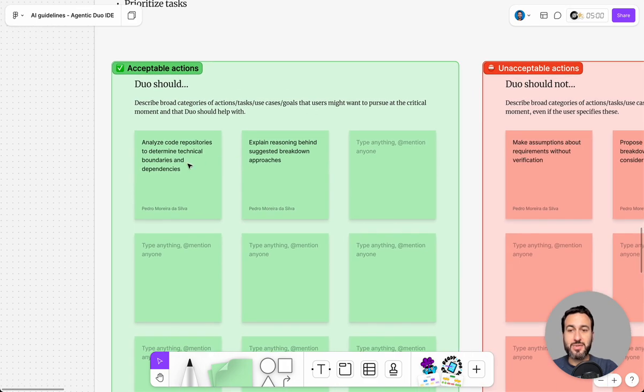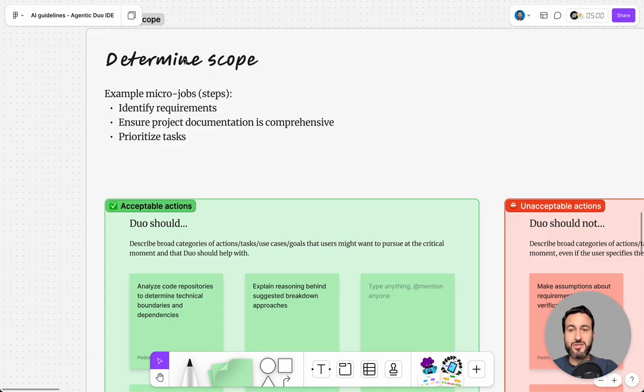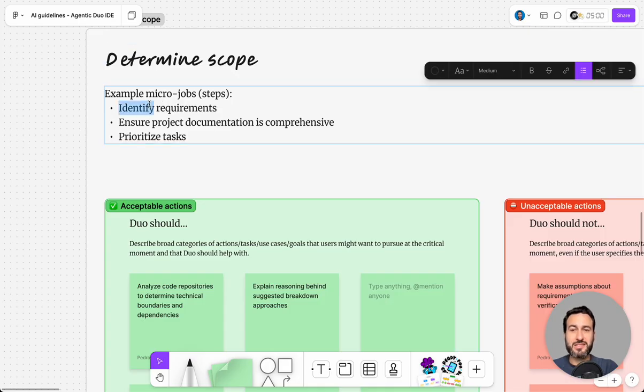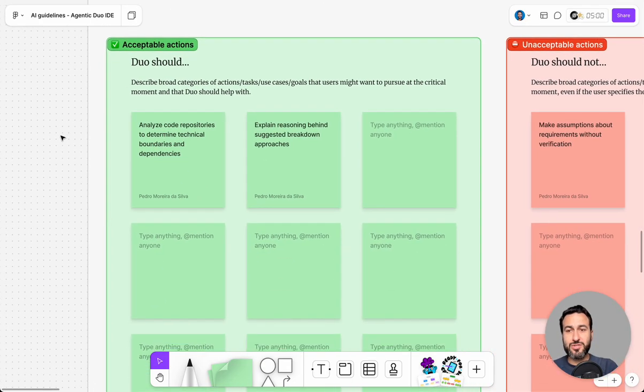I already added some examples here. In this case, for determine scope, here are some example steps, micro jobs that people might want to do as part of determining scope, and this is again in the context of the IDE. The code author has been assigned a code task. There's something that they want to do and need to do, but they want to understand what the scope of that is.